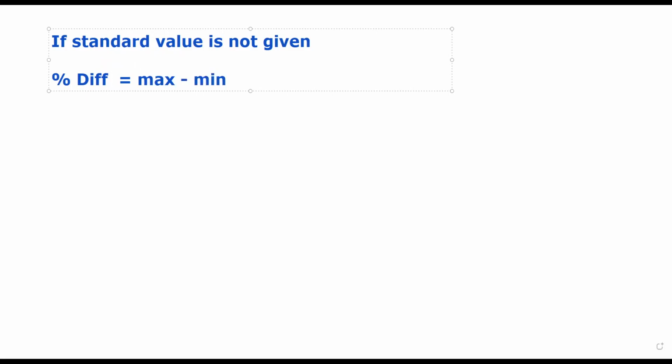If the standard value, the fixed value, is not given, like we don't know which one is the standard, then the formula to calculate the percentage difference is equal to maximum minus minimum divided by mean average into 100. That's the formula. But if the standard value is given,